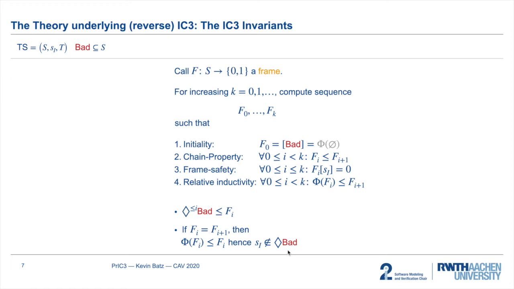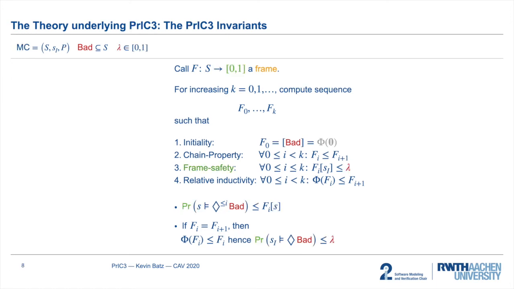If we now consider the PrIC3 invariants, then we will see that they are completely analogous. The difference is that a frame is now a map from states to probabilities, and frame safety now says that the value of the initial state must be at most the threshold probability lambda.